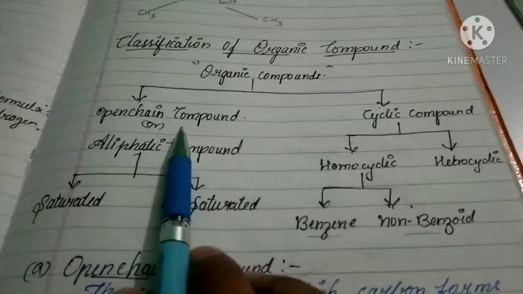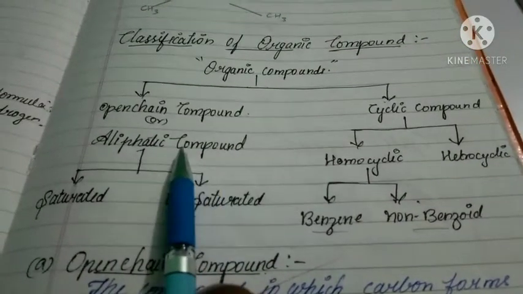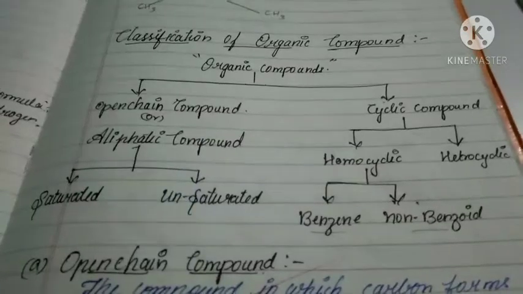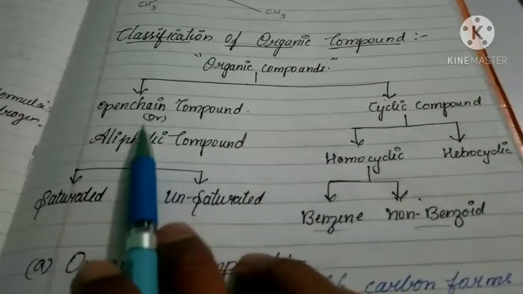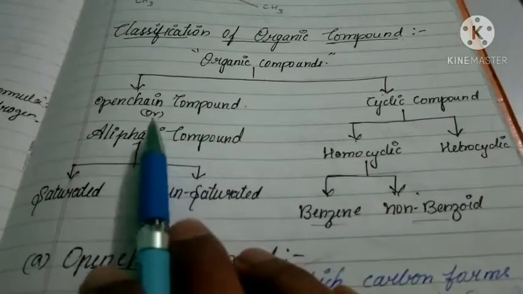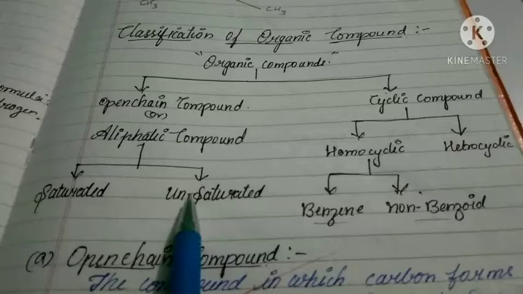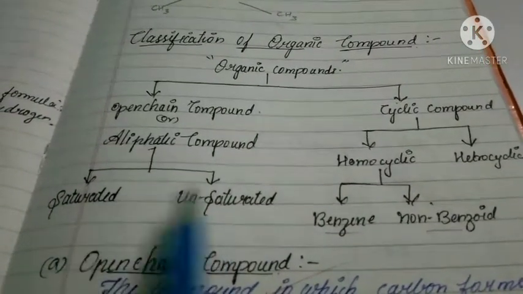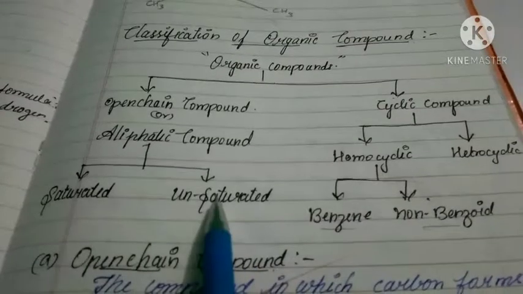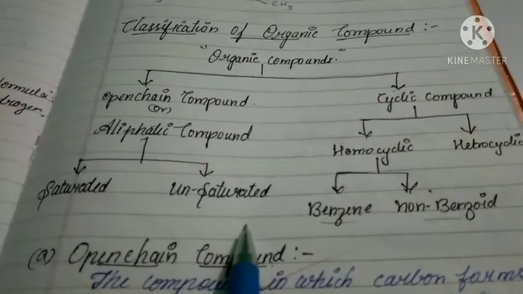These open chain compounds are also called aliphatic compounds. Aliphatic compounds, that is another name for open chain compounds. Now these open chain compounds are again classified into two types. They are saturated compounds and unsaturated compounds. Saturated compounds are alkanes. These unsaturated compounds are again classified into two types. They are alkenes and alkynes.